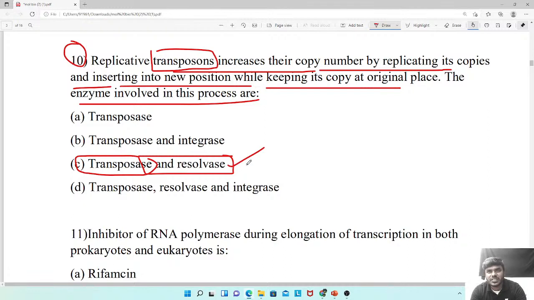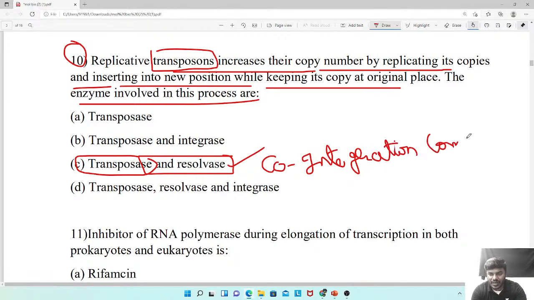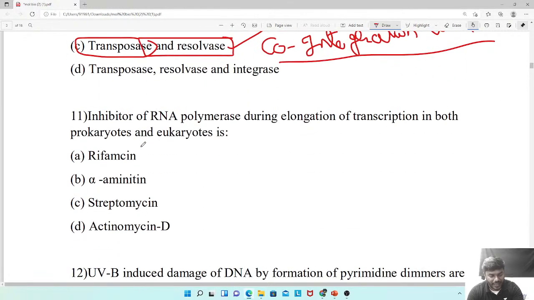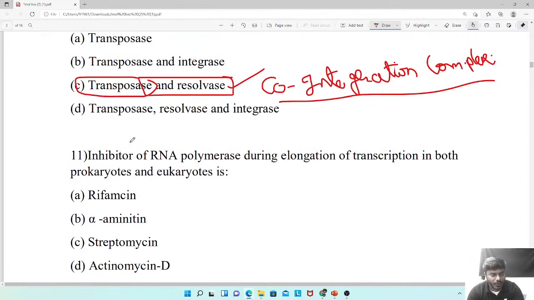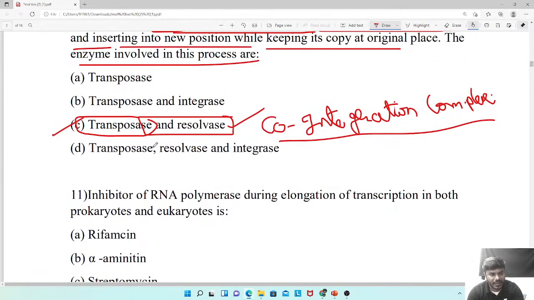Resolvase is the enzyme which is involved in the formation of a transposase co-integration complex. Okay, no dear. What is it responsible for? The formation of the co-integration complex. For this, transposase is actually required. No problem. Prema, please remember the option, dear. It's C.